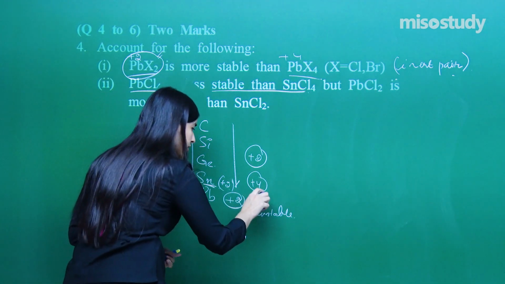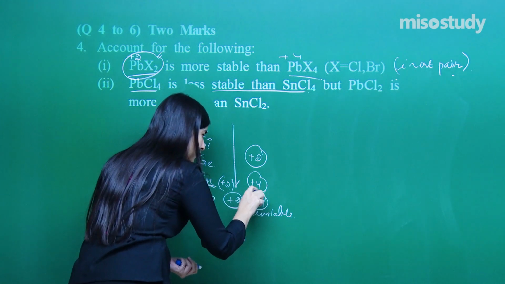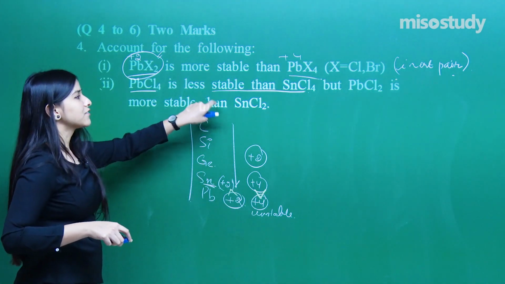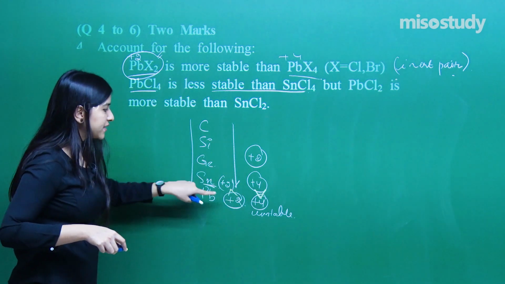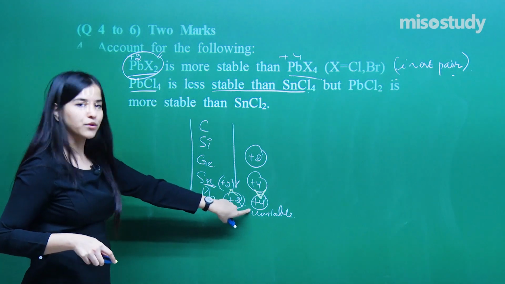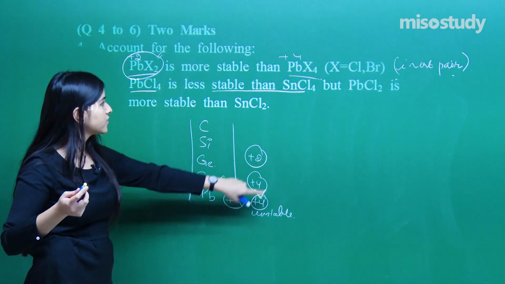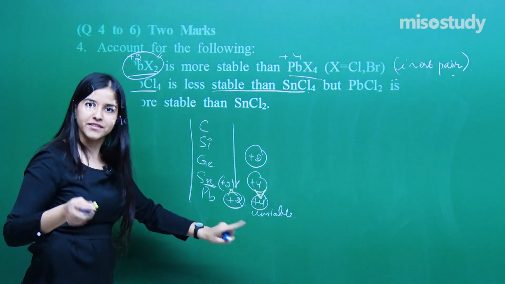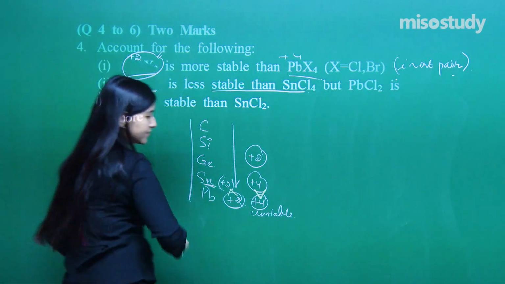So this is unstable, and in here this is more stable, and we have got the answer over here. So PbCl4 is less stable, we know this, inert pair effect, and PbCl2 is more stable, again inert pair effect. Clear? Done.